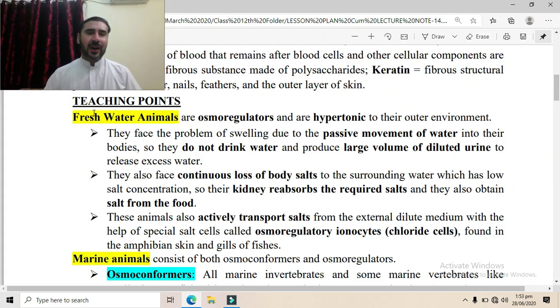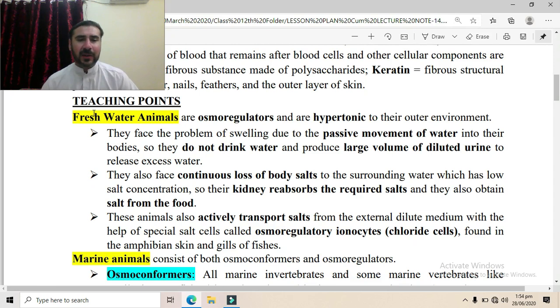Now there will be definitely two problems, because inside the freshwater animals, inside the body, the salt is more in content. So this salt will automatically diffuse from the inside to the outside. This will be the major problem. While in the outside environment the water content is high, so the water will flow inside through the process of osmosis. So they have to face these two types of problems.